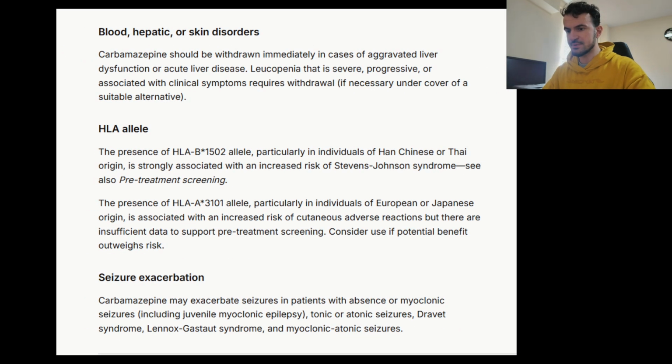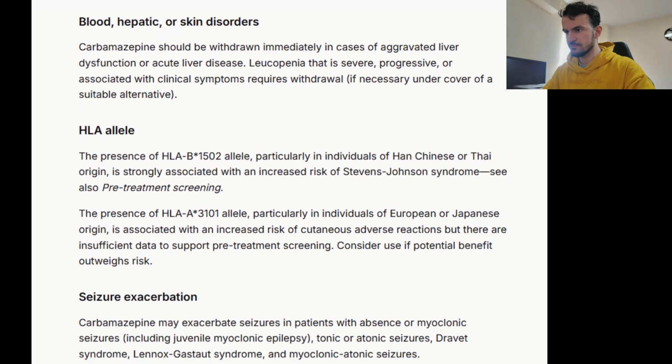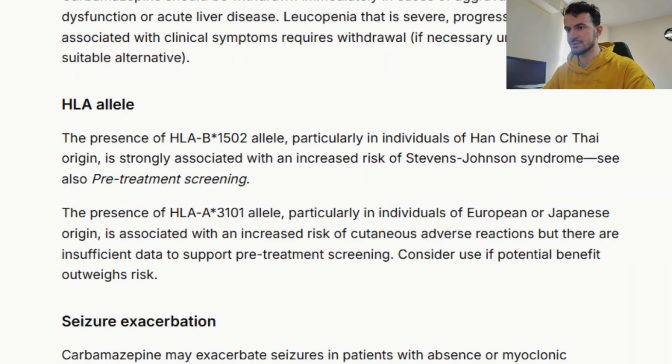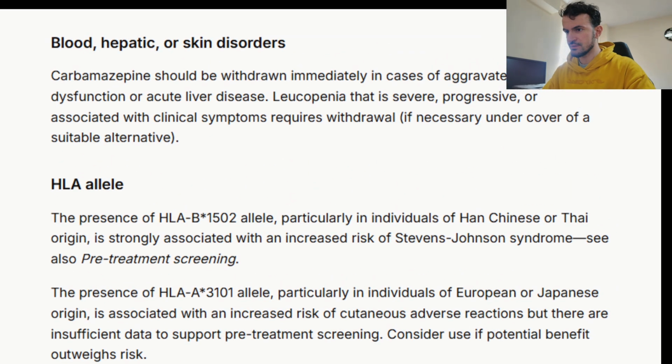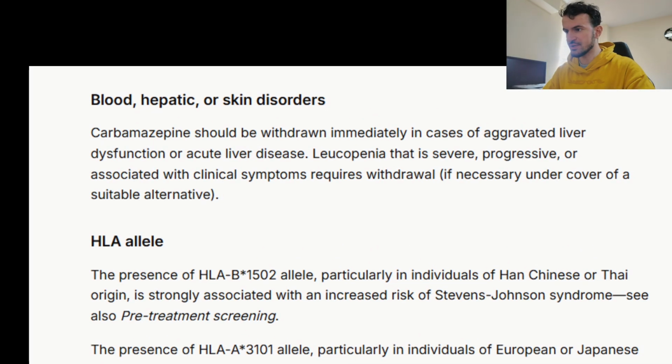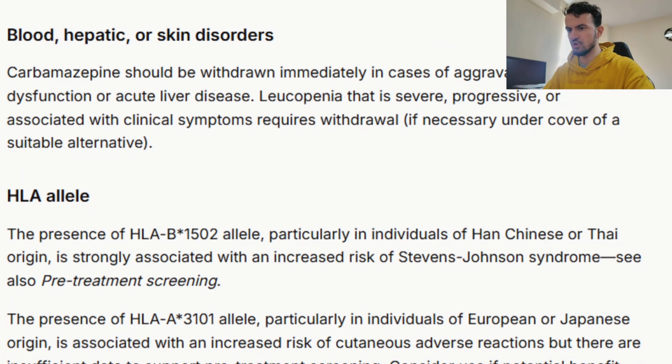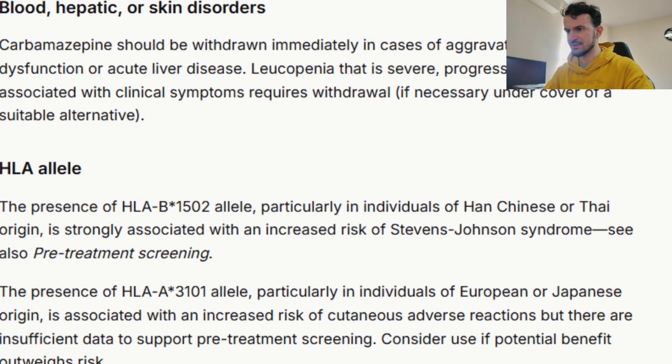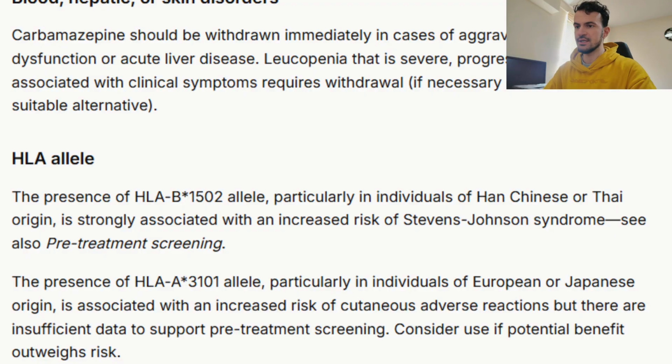So with carbamazepine, a very important point is, carbamazepine should be withdrawn in cases of aggravated liver dysfunction or acute liver disease, and that is a very important point. In addition, the topic of alleles.